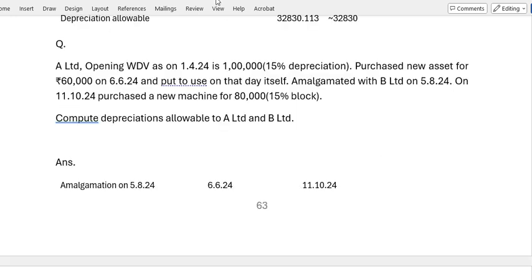Let us consider one more example. A Limited, opening WDV as on 1/4/24 is 1 lakh at 15% depreciation. It purchased a new asset for 60,000 on 6/6/24 and put it to use on the same day. Amalgamated with B Limited on 5/8/24, and on 11/10/24 purchased a new machine for 80,000, 15% block. Compute the depreciation allowable to A and B.